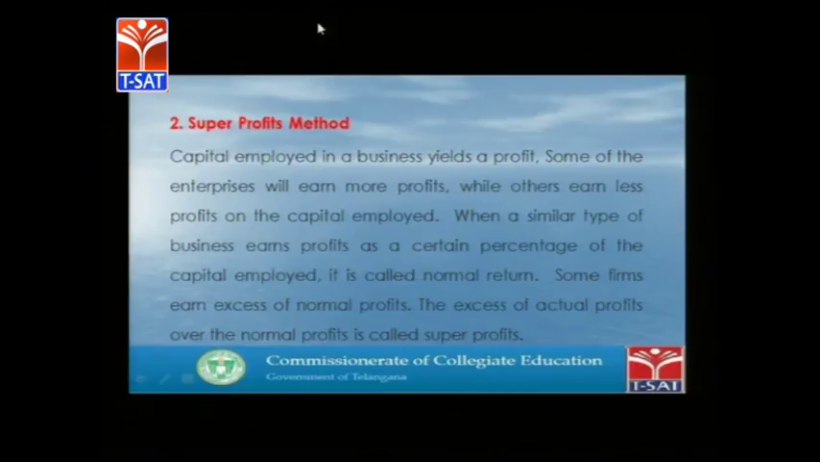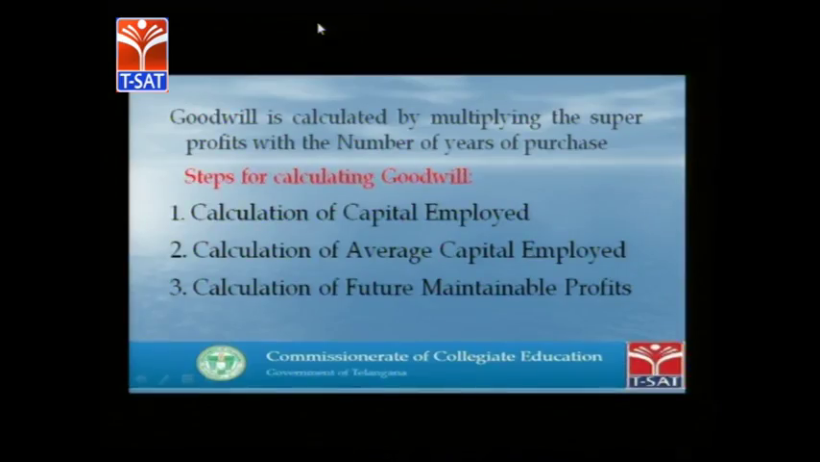So super profit is a very simple concept. More than expected profit is a super profit. If the company is expected to earn 2 lakhs profit, and it actually earns 2,80,000 rupees, the difference is called a super profit. If the company earns more than the anticipated level of profit, we call it the super profit method. Under the super profit method, the goodwill can be calculated using these 3 simple steps.